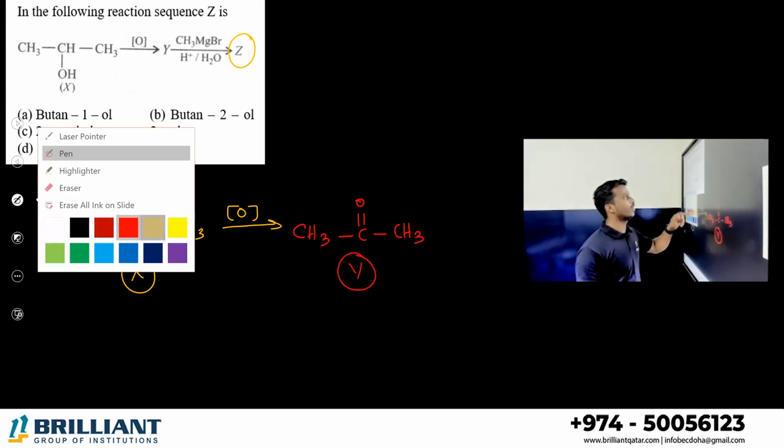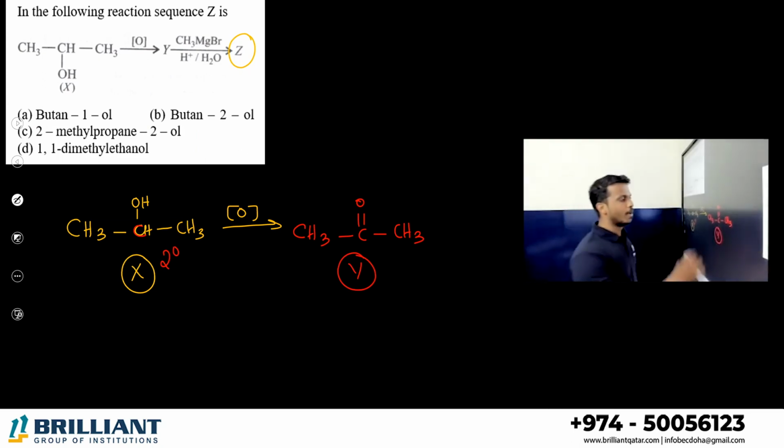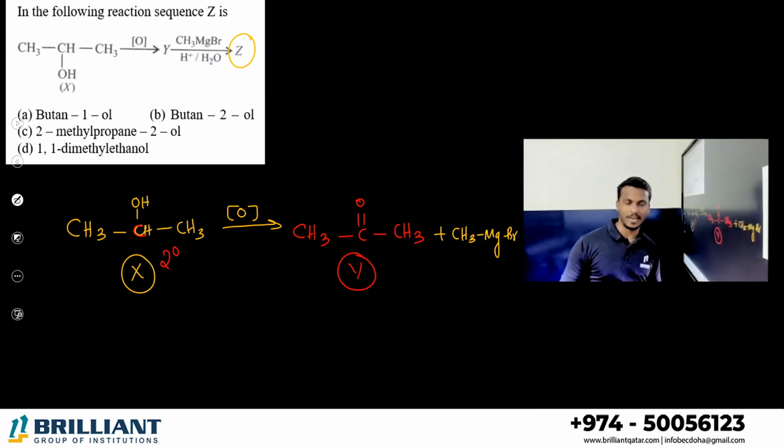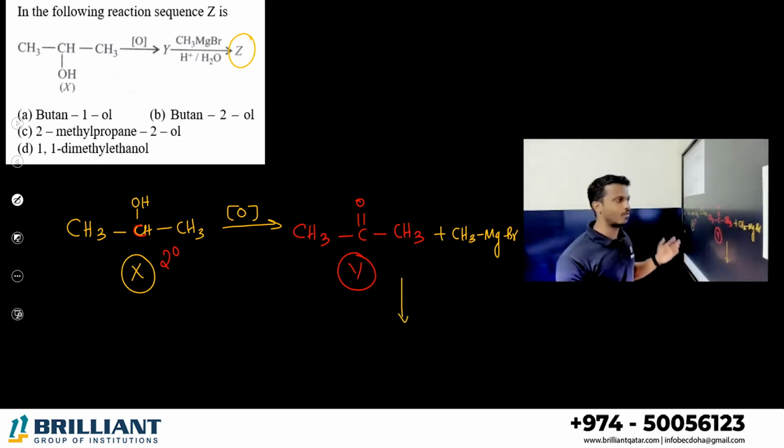Propanone you are going to treat in the same reaction we discussed before. Propanone is treated with which one? Methyl magnesium bromide, a Grignard reagent. We studied that any Grignard reagent when treated with a ketone gives a tertiary alcohol. This is very simple to write the product. You don't need to study the whole mechanism.